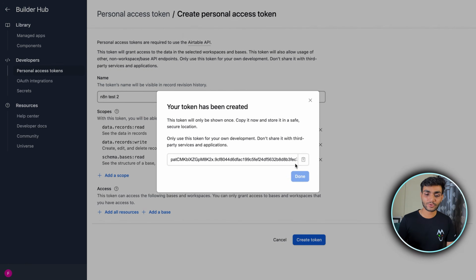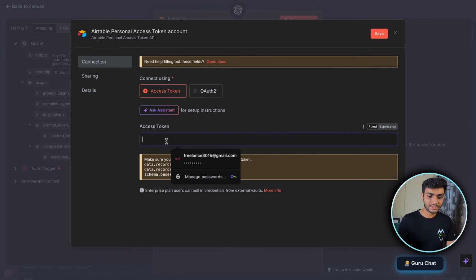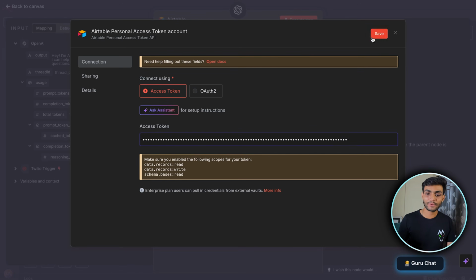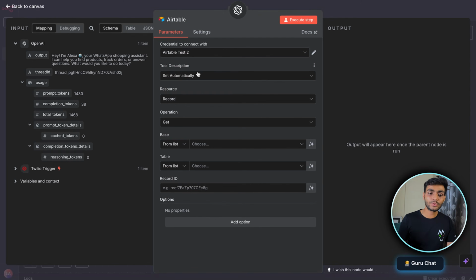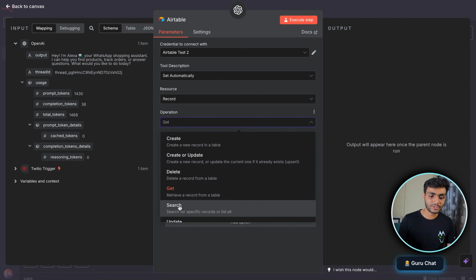So we'll be getting this access token. Just copy that. Go to the n8n, paste the access token over here. And click on the save icon, and you can see there is a green icon over here. And don't forget to give the proper account name. So now once we have that, we'll go back, and now the tool description is set automatically. Resource we want record, and operation we want search over here.